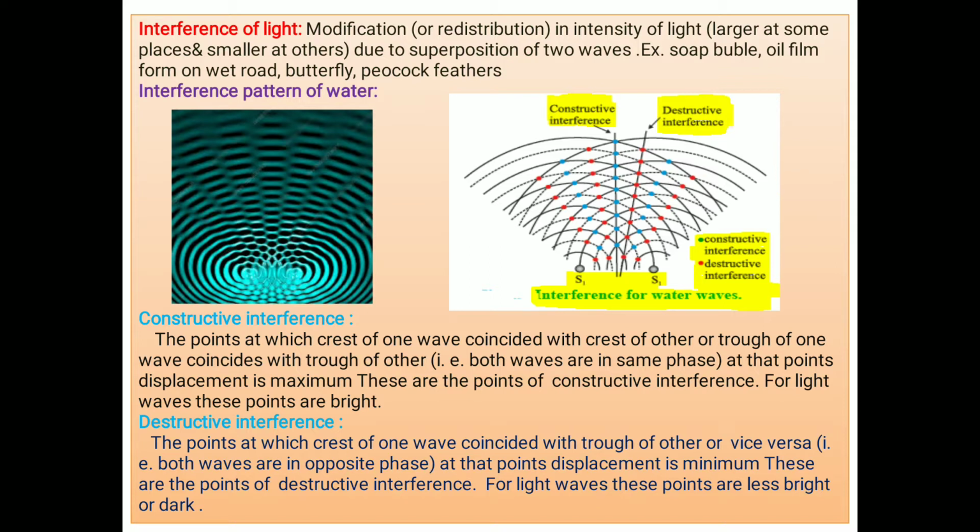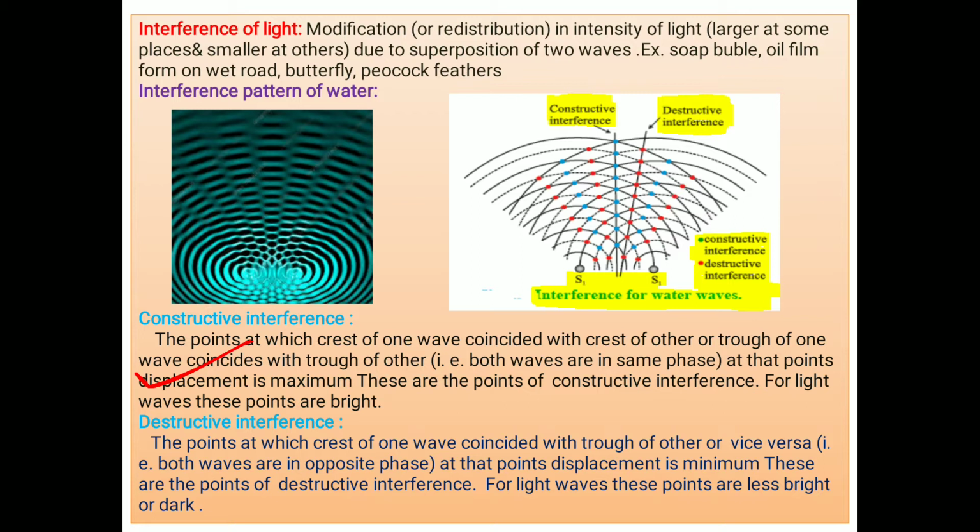Just like if any student goes 4 meters away from me and comes back 4 meters, what is the resultant displacement then? Vector sum is zero, because displacement takes place in opposite directions. So the crest tried to pull the particle 4 units upward, suppose, but the trough destroyed its plan. So it is destructive interference. Then look here, the points at which, which points are there? Shown by the red dots.